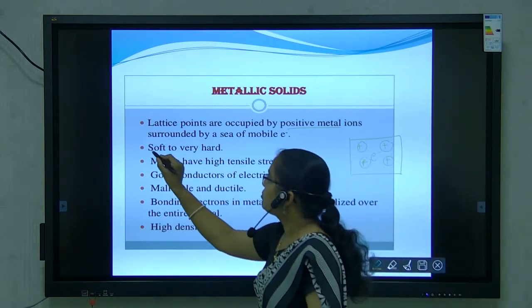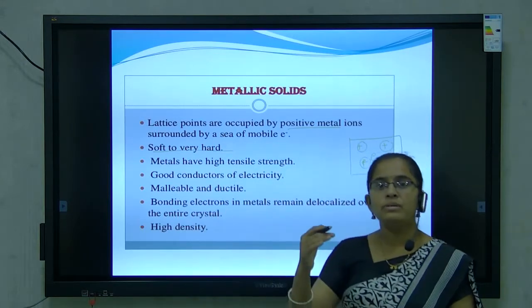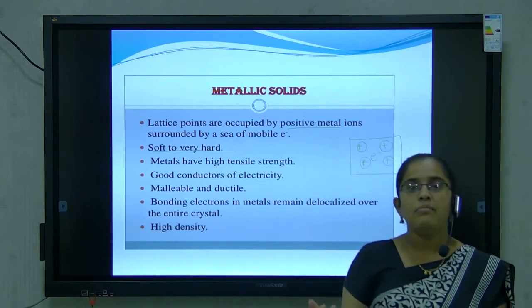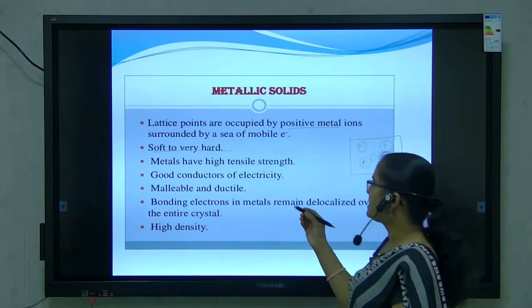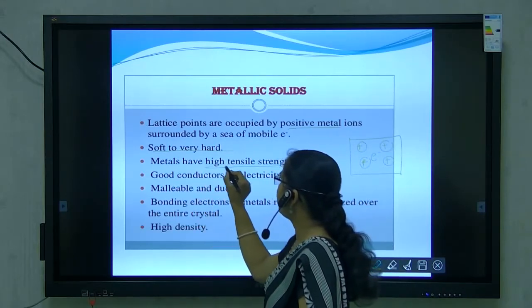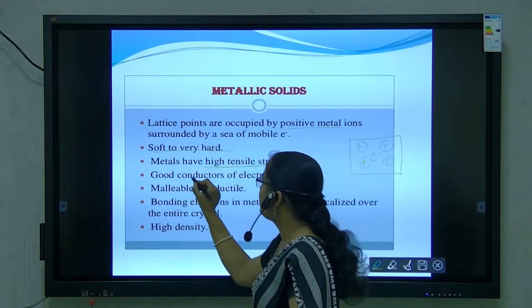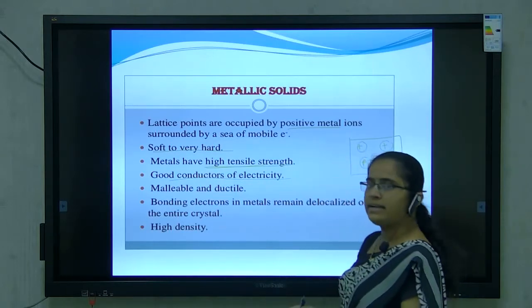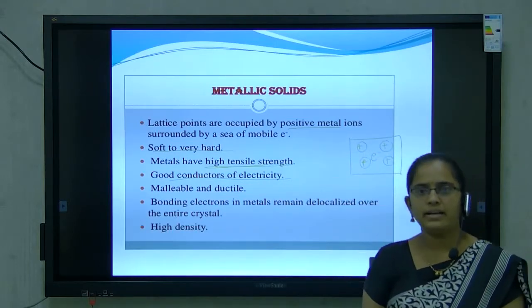They are soft to hard, meaning they vary from softness to hardness. Metals have high tensile strength. They are good conductors of heat and electricity. They are malleable and ductile.